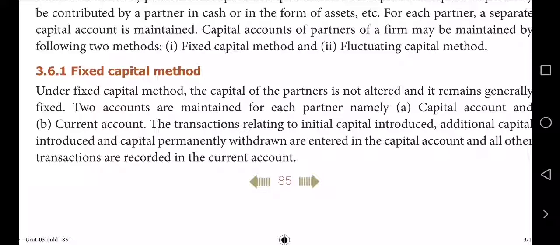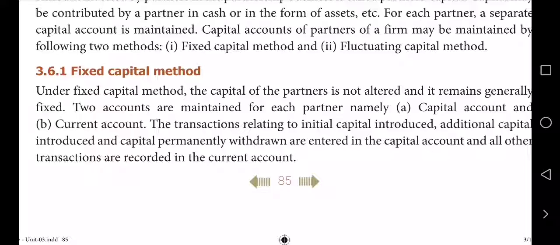Then fluctuating means the capital of the partners will change. January 1st it started with 2 lakhs and 3 lakhs for two partners, but by the end of December it may not be the same 2 and 3. It may be 5 and 7, or even 1 and 2. It will change. That is called fluctuating capital. In that case only one account is opened. The question will say clearly: prepare the capital account under fixed capital or fluctuating capital. So in short, keep in mind, under fixed capital we have to open two accounts: one is capital account, next one is current account.